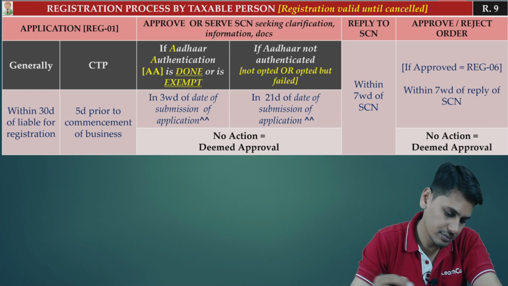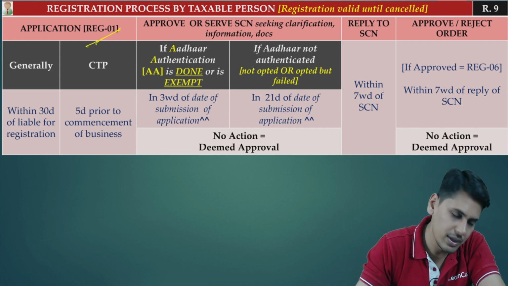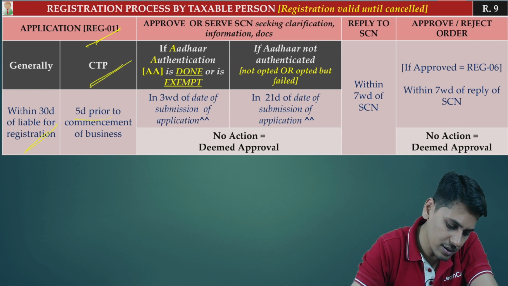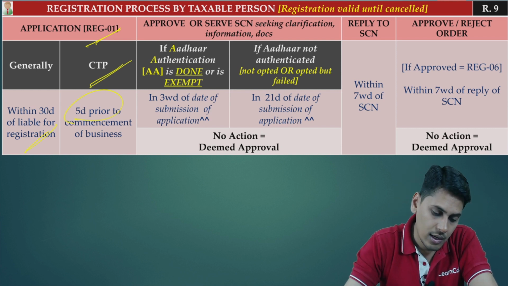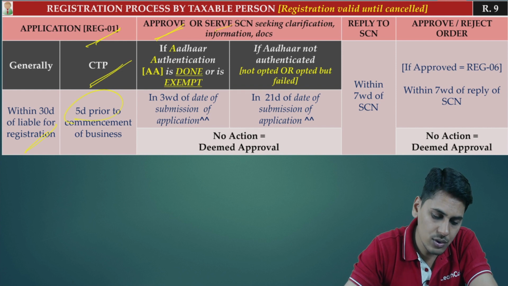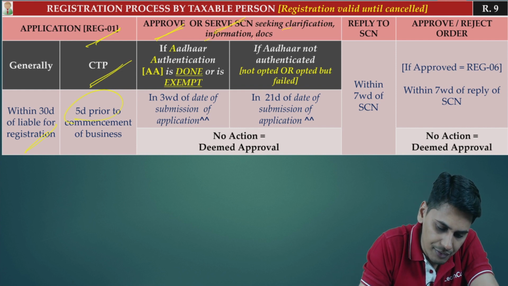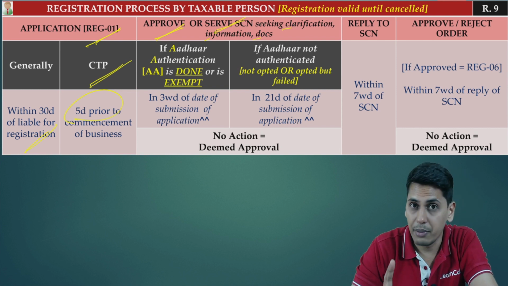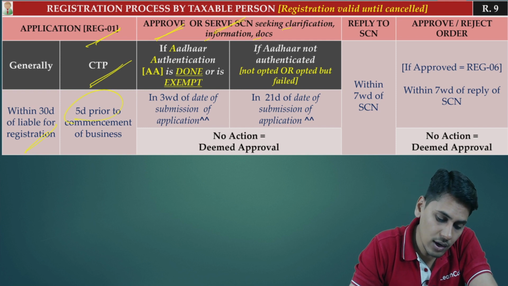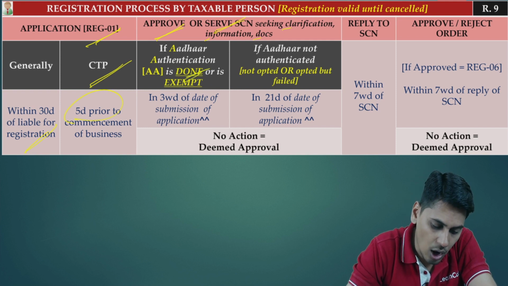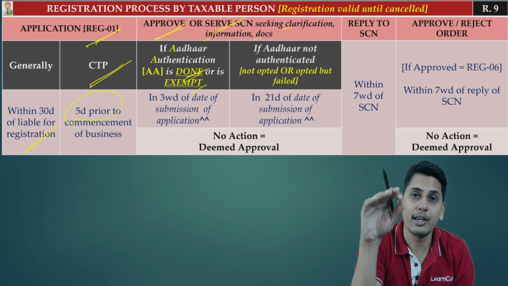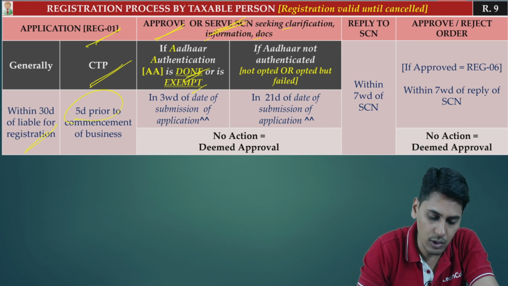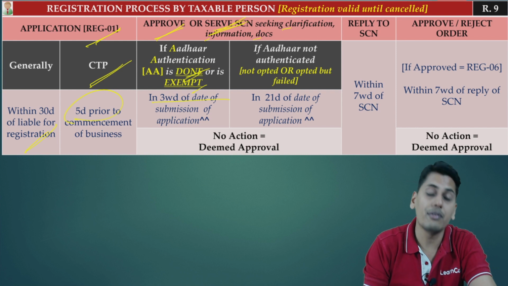Now let's have a look. REG 01, an application is being made. When should you make an application? Within 30 days of liable for registration. If you are a casual taxable person, 5 days prior to commencement of business. Now friends, the officer has to either approve your application or serve a show cause notice seeking CID, clarification information documents. Now friends, please concentrate very, very carefully. If Aadhaar authentication is done or it is exempted, the officer, if he is not satisfied, has to give you a show cause notice within 3 working days of the date of submission of application.